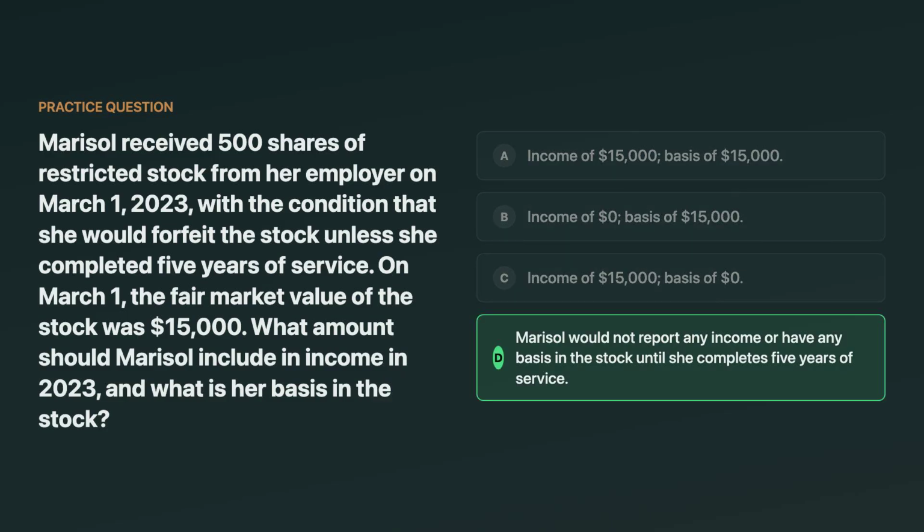The correct answer is that she generally reports no income in 2023 and has no basis until the stock becomes substantially vested, meaning she completes the 5 years. The tempting wrong answer is to include the $15,000 immediately, but restricted stock subject to a substantial risk of forfeiture isn't taxed until vesting unless there's an 83(b) election, and the question doesn't mention one.